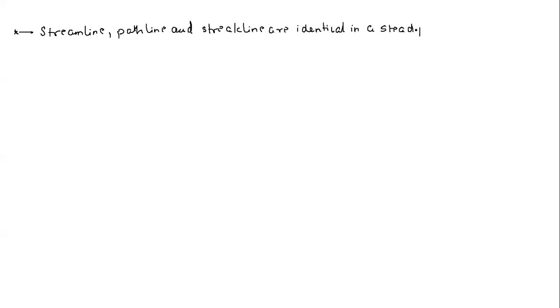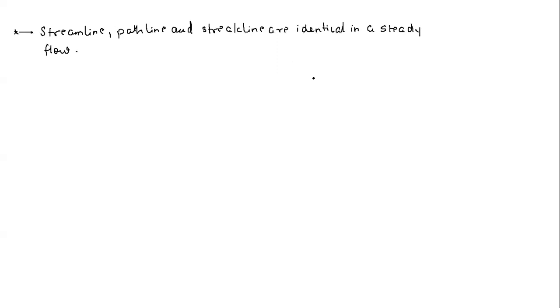I mentioned that streamline, then path line and streak line are identical in a steady flow, right? So in the last session, I mentioned this very important point.